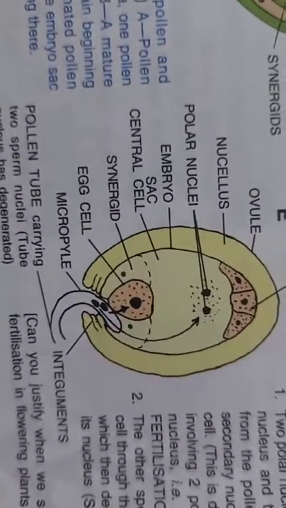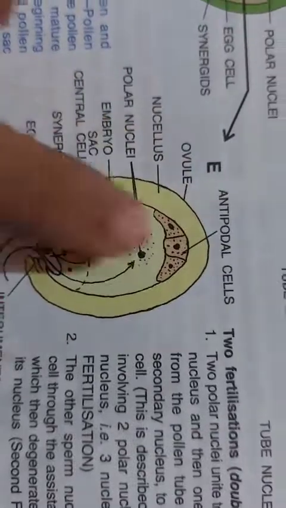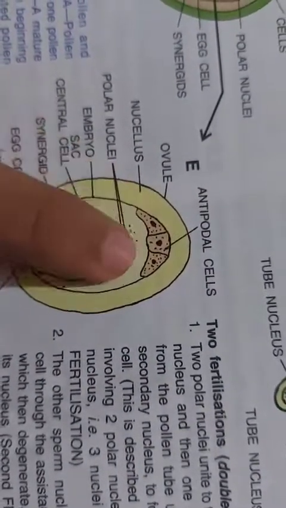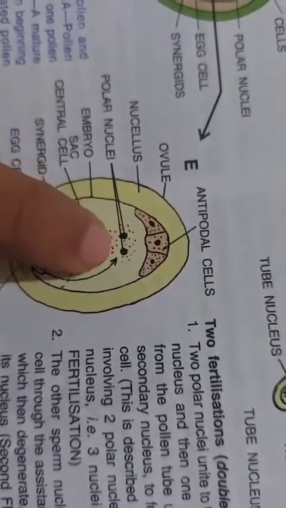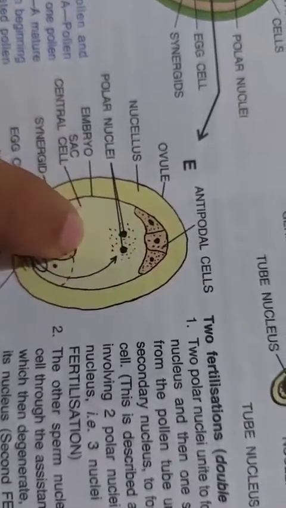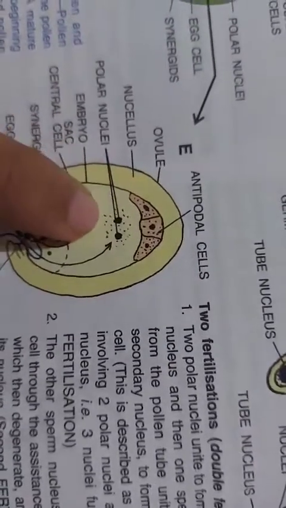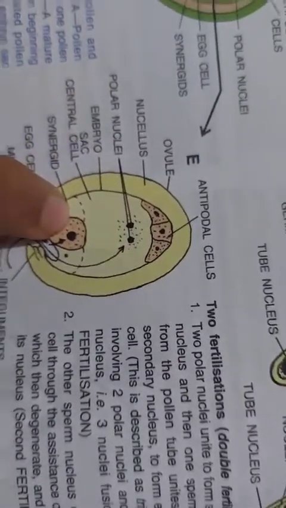The integument encloses the nucellus. This is the nucellus, where the embryo sac is located. The nucellus is the covering in which the embryo sac is enclosed. And here we have 3 plus 1 plus 3. One end forms one nucleus, and the other end has 3. That means the 7-celled stage.